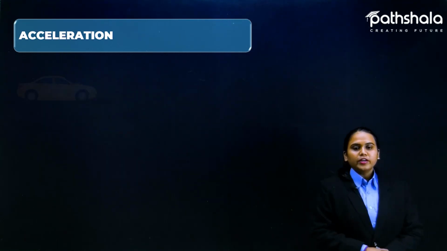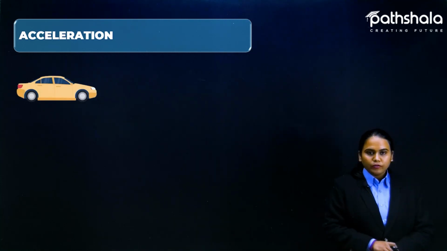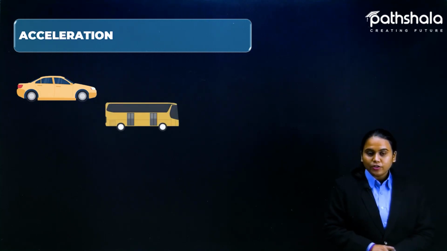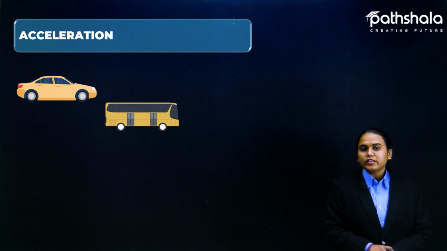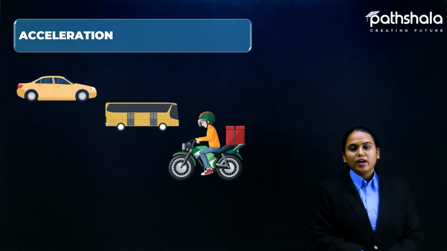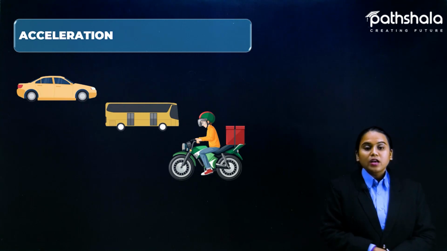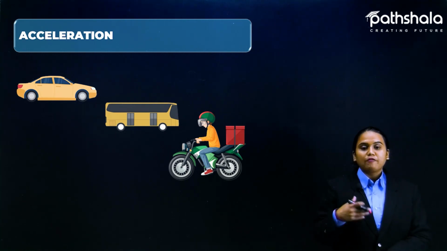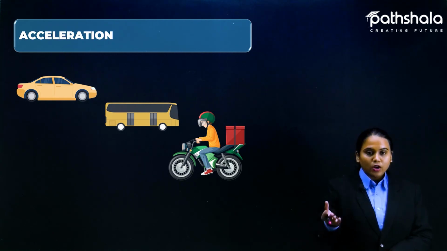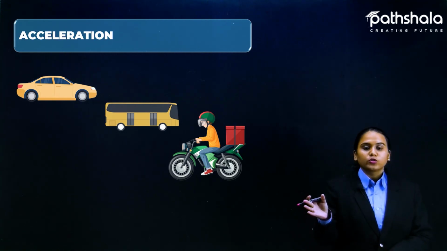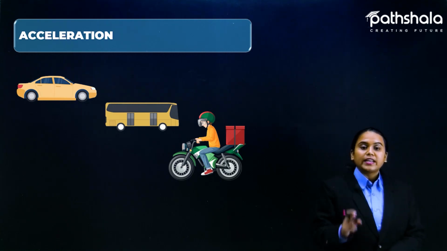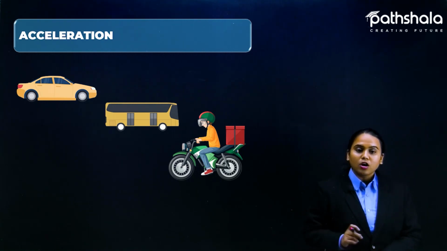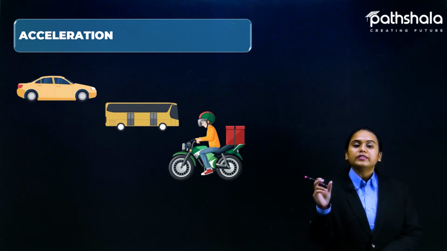So here we discussed some examples, like a car, which you always see running on the road. It might have some acceleration value also, because it is not running at the same speed. All these vehicles that you are seeing on screen right now cannot work at the same acceleration or velocity every time, because they have to put on brakes, they have to increase their velocity, and they have to change direction also. Yes, of course, changing direction is also included here, guys, because the velocity term is introduced.